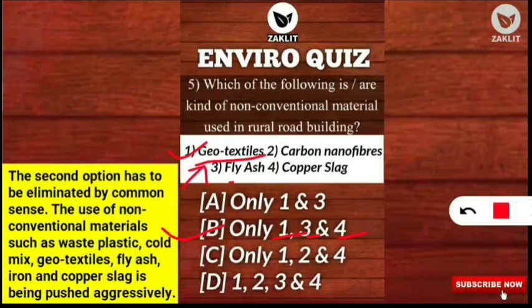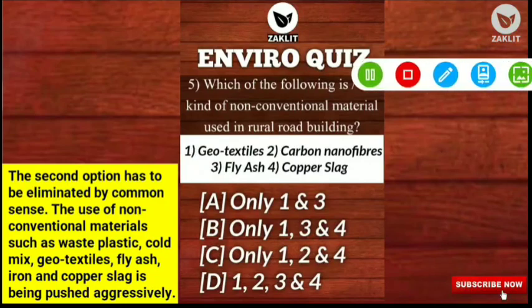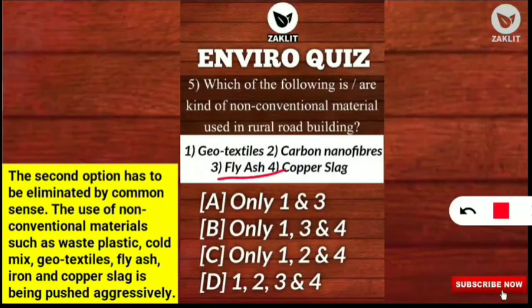Coming to fly ash. You all will have known this term since long. Fly ash, what is it? It is a fine grey powder consisting mostly of spherical glassy particles that is produced as a byproduct in coal-fired power stations. Yes, in the coal power station where coal is used, the byproduct is the fine grey powder known as fly ash.